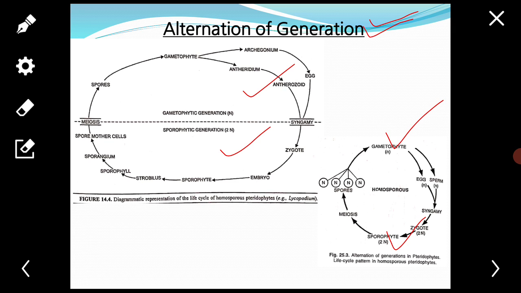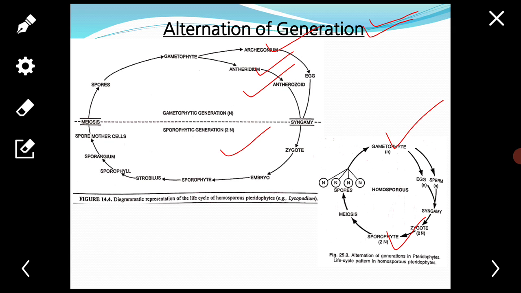The gametophyte, also called the prothallus, is haploid, possesses a single set of chromosomes. It is concerned with sexual reproduction, or the production of the gametes. It produces male sex organs antheridia and female sex organs archegonia.